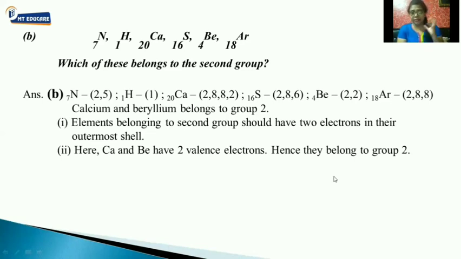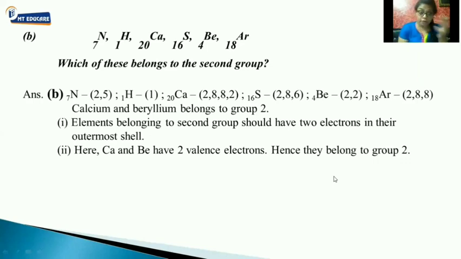Nitrogen 2, 5, hydrogen 1, calcium 20, that is 2, 8, 8, 2, sulfur 16, that is 2, 8, 6, beryllium 2, 2, argon 2, 8, 8.